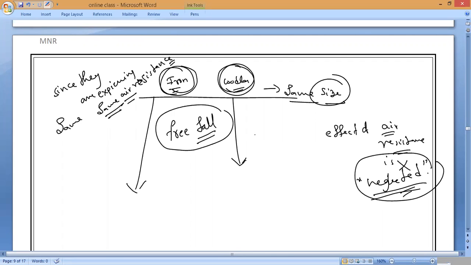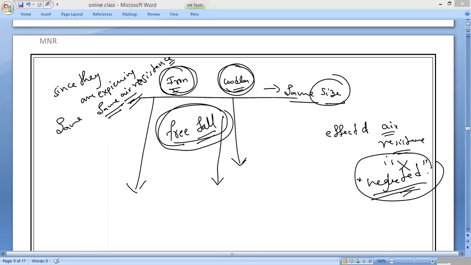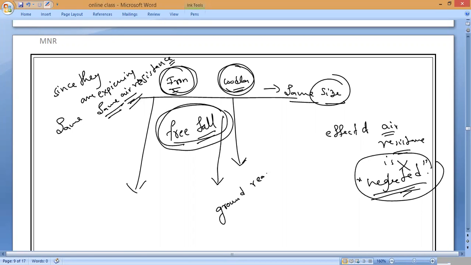So in this case, the bodies will still be said to be in free fall, because if the same air resistance is acting, then the acceleration due to gravity will be the same. So they are considered to be in free fall. So will they reach the ground simultaneously or one after another? I am asking.